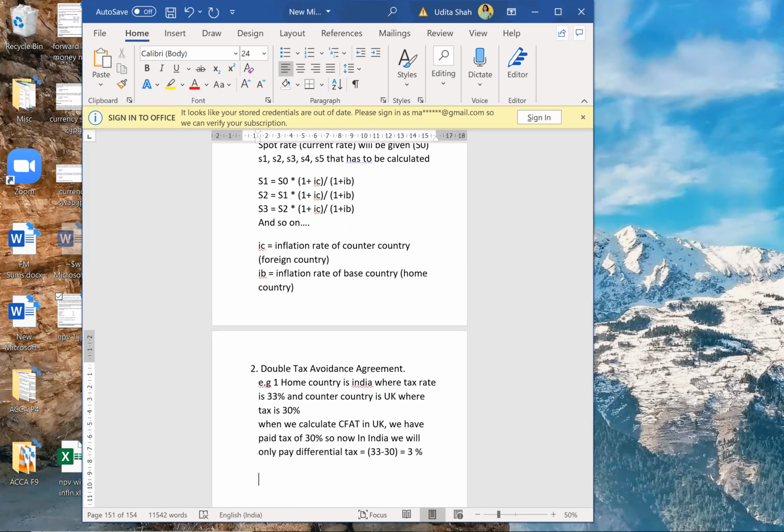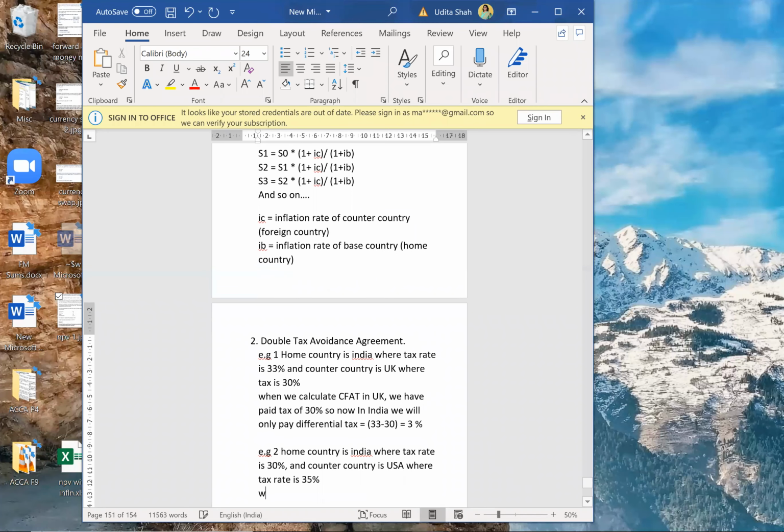Now example 2. I'll change the example. Home country is India, where the tax rate is 30%, and the counter country is USA, where the tax rate is 35%.